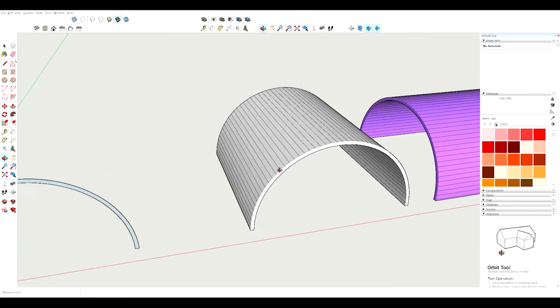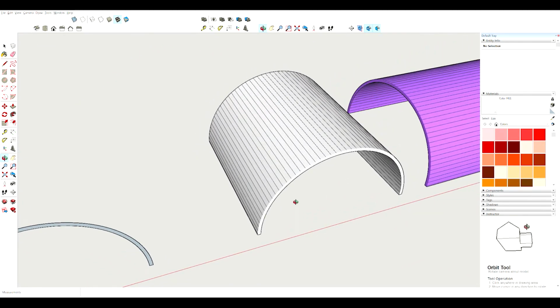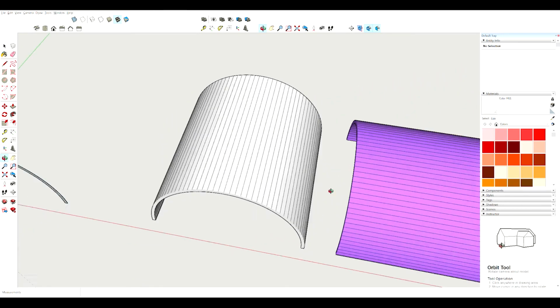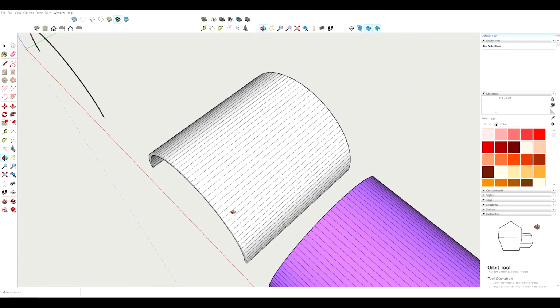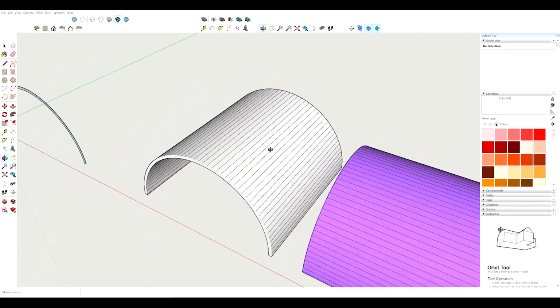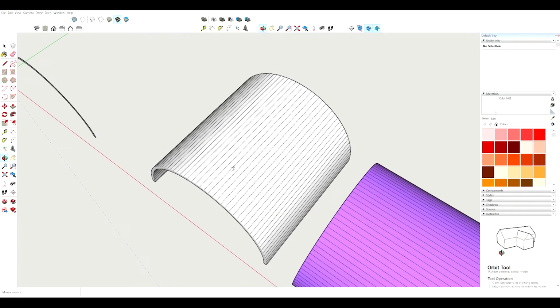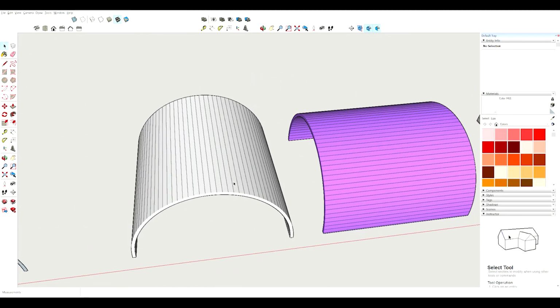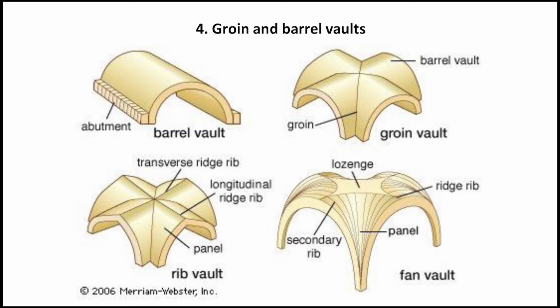The next to the barrel vault is the groin vault. Groin vault, also sometimes known as double barrel vault or the cross vault, is basically produced by the intersection of two barrel vaults at right angles. So the word groin refers to the edge between the intersecting vaults. Sometimes the arches of groin vault are pointed instead of round.